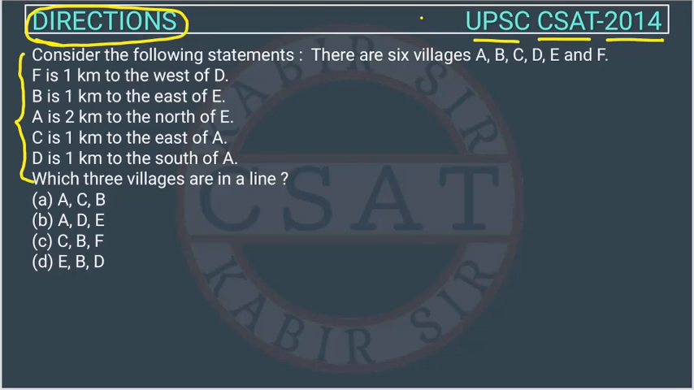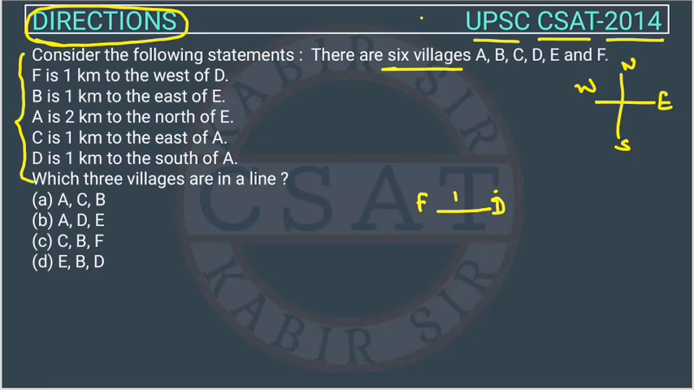So now what is given, consider the following statements. There are 6 villages A, B, C, D, E and F. Whenever we have a direction question, we will draw this diagram. This is north, south, east and west. Now we will solve this. F is 1 kilometer to the west of D. So suppose this is D. Now they have given that F is 1 kilometer to the west of D. So F is here, right?